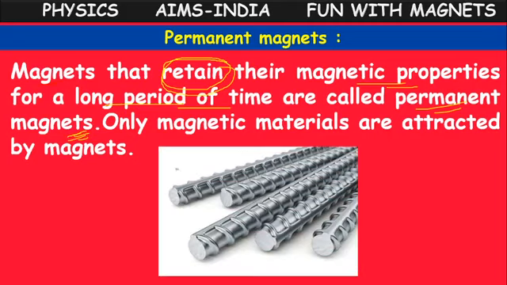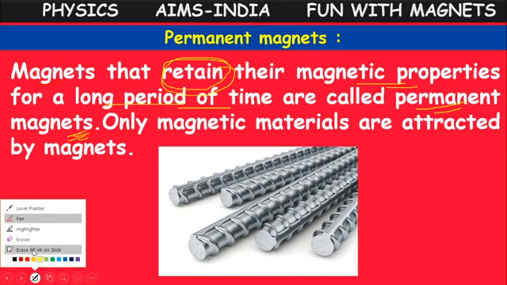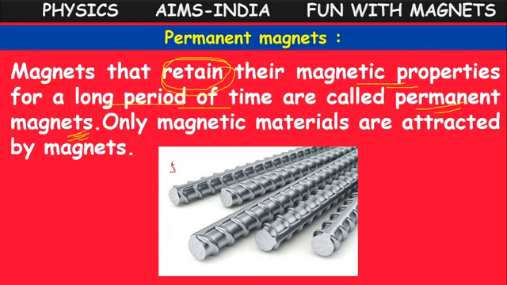Like materials made up of steel. You might know steel rods. This steel rod acts like a permanent magnet. Once we make that steel bar into a magnet, we cannot easily remove its magnetic property.